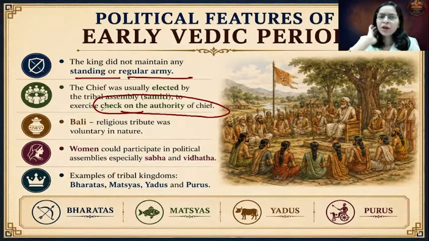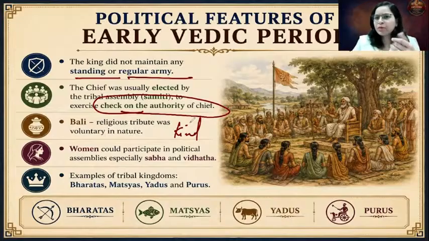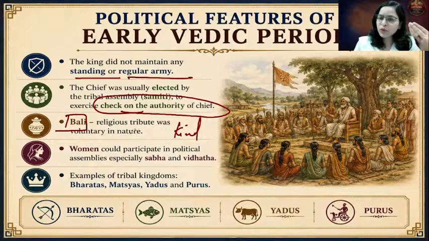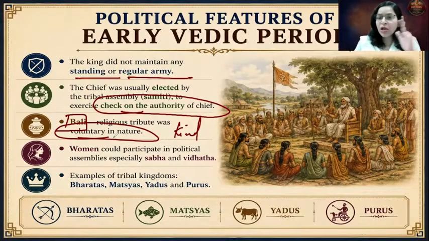And during that time, the tribute was given in kind. Whatever you produce, for example, if you're producing rice, give it to the Rajan. If you are producing some pottery, give it to the Rajan as a tribute, as a mark of respect. So that was called Bali. Please remember, Bali was a religious tribute. It was not a formal taxation. It was a tribute given to the Rajan, and it was voluntary in nature. It depends upon you, whether you want to give it, how much you want to give, what you want to give, it's up to you.